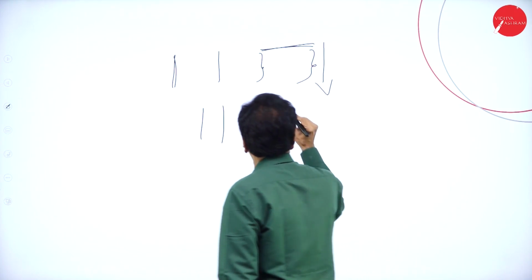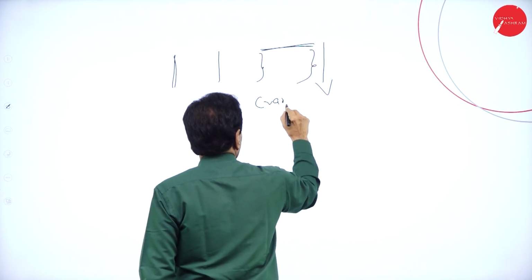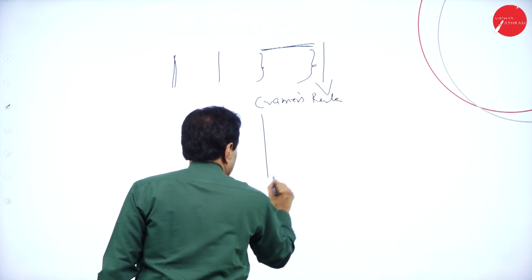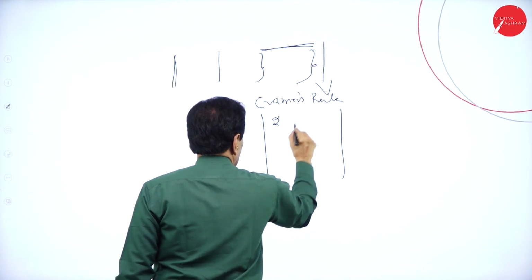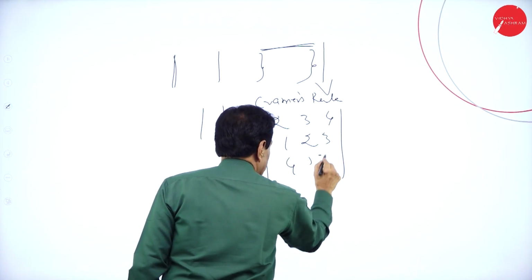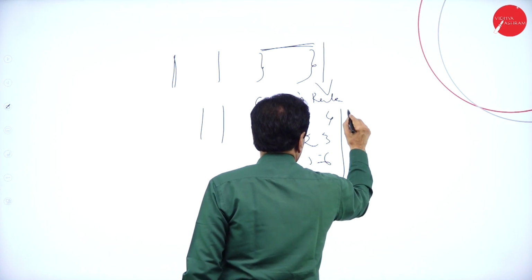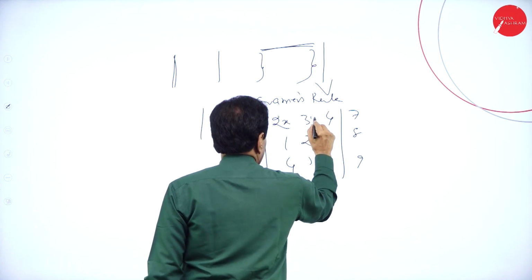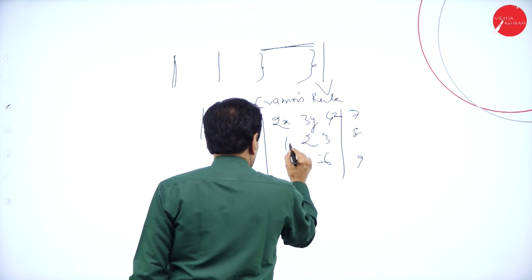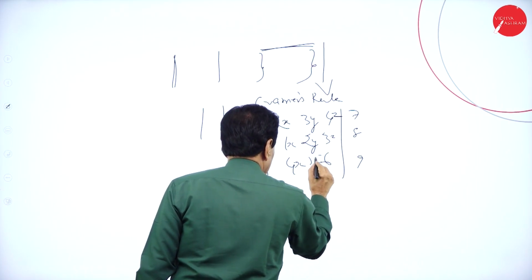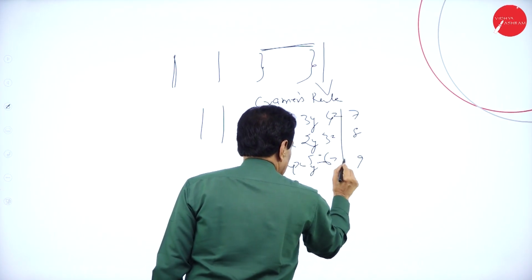So there is one term called Cramer's rule. What is actually Cramer's rule? Suppose the numbers are like this: 2, 3, 4, 1, 2, 3, 4, 5, 6, and 7, 8, 9. We can write 2x, 3y, 4z, with x, y, z.